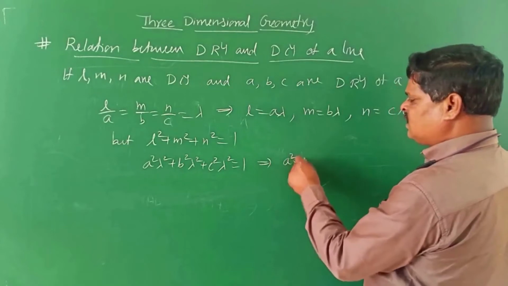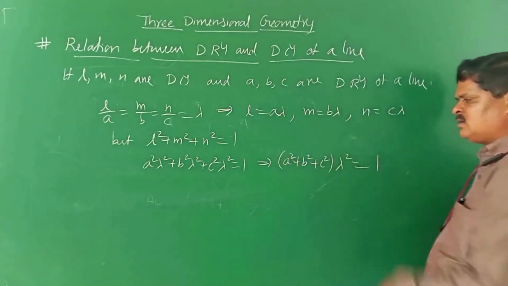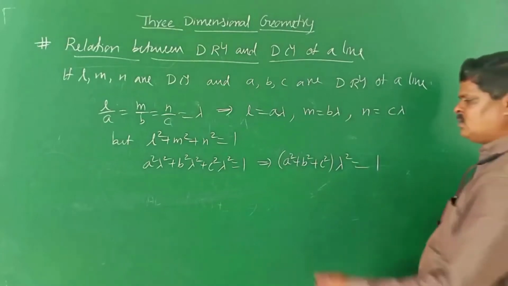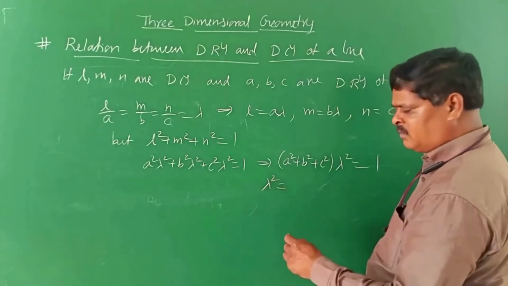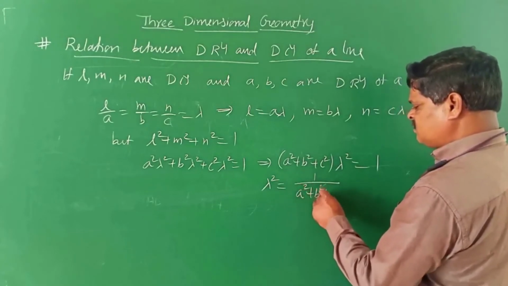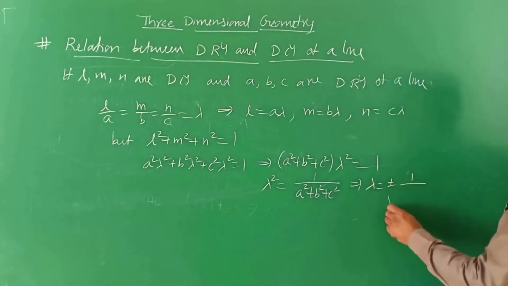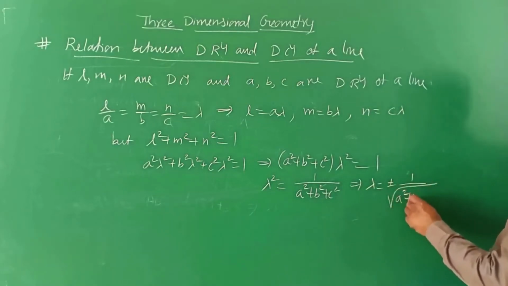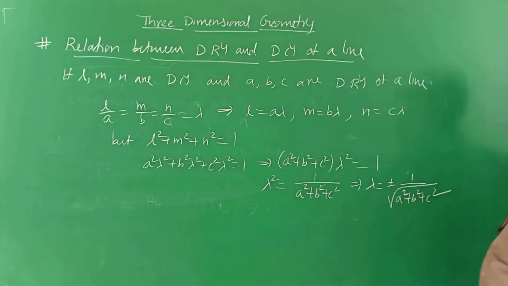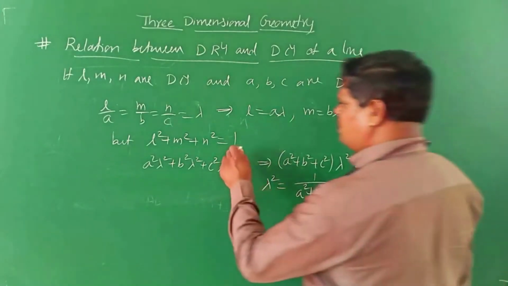It implies A square plus B square plus C square into lambda square is equal to 1, so lambda square is 1 by A square plus B square plus C square. It implies lambda is equal to plus minus 1 by square root of A square plus B square plus C square. Children, this is the value of lambda.